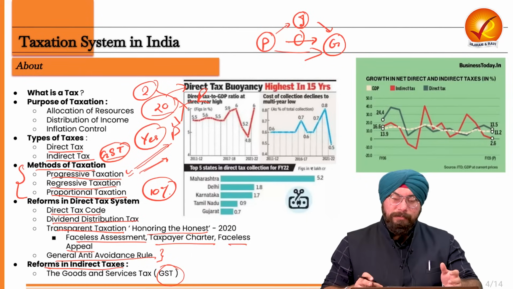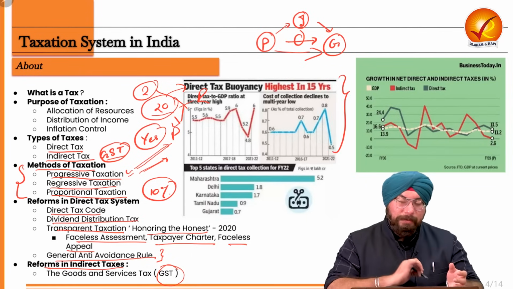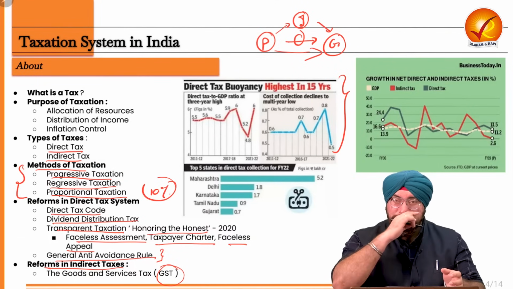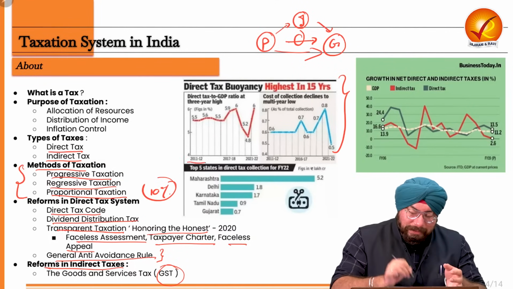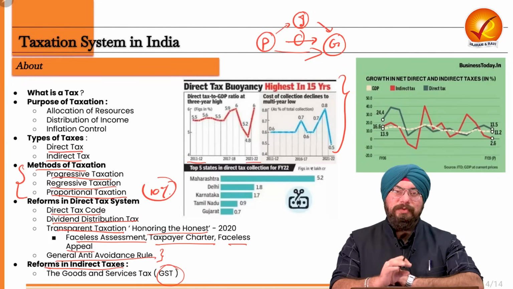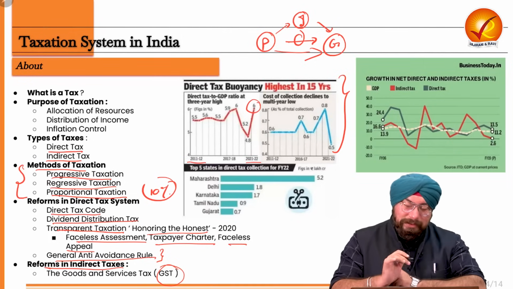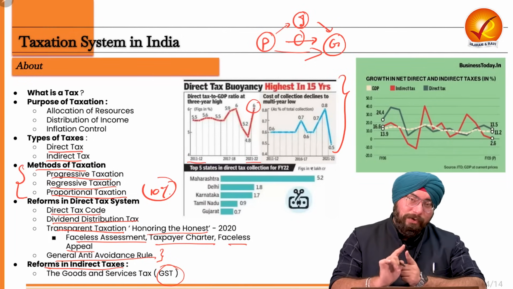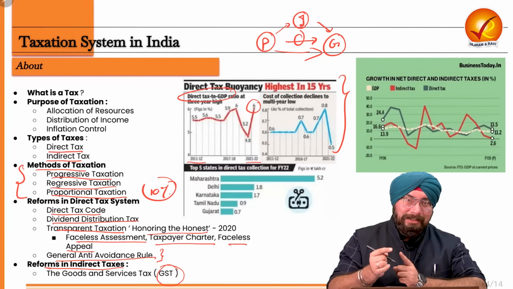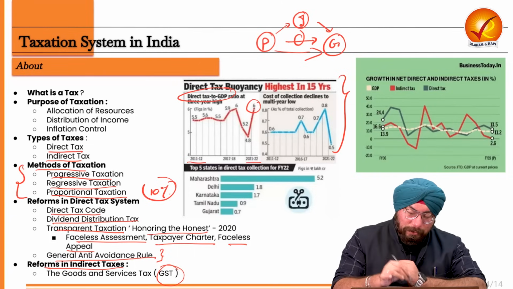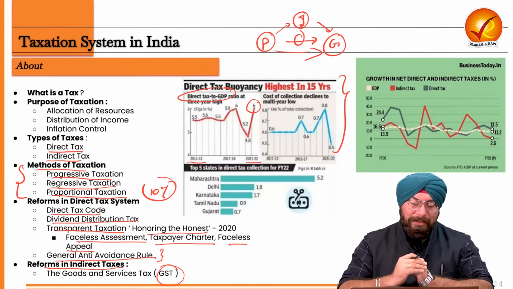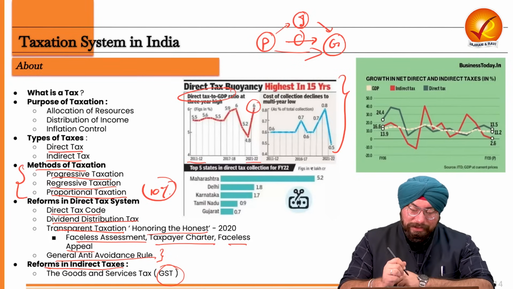Now let's see some diagrams over here. In this particular diagram, you will see the tax to GDP ratio. The tax to GDP ratio of our country from 2011-12 to 2021-22 has hovered around 5.5 to 6%. And the latest is a 6% ratio. And not just the tax to GDP ratio, but the direct tax to GDP ratio, right? So direct tax as compared to the level of GDP is close to 6%. And again, we need to make it higher, this needs to reach a higher value.